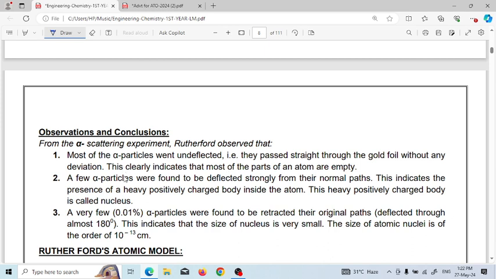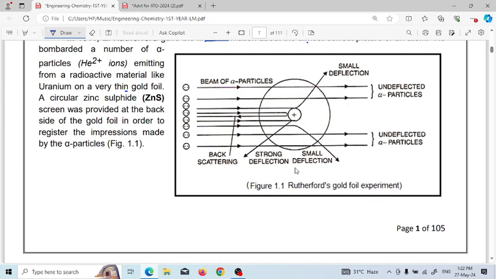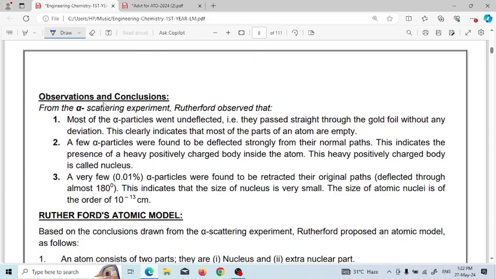The next observation is that a few alpha particles were deflected strongly from their normal path. This indicates the presence of a heavy positive charge. The alpha particles are positively charged, so the deflection means repulsion, so some part of the atom must be positively charged. So he observed that a heavy positive charged body is present inside the atom, and he named this positive charge carrying body the nucleus.